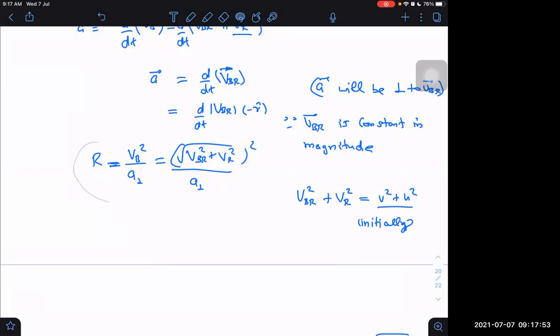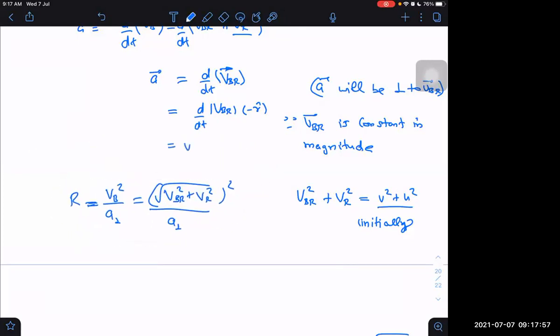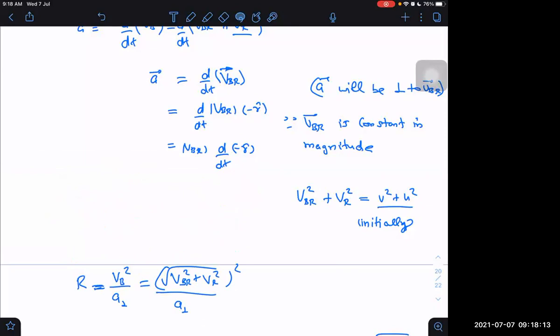How to differentiate this? First term is constant here. VBR is a constant term. That will be taken out, into the derivative of minus R cap vector. What is the derivative of minus R cap vector? Think about it now.